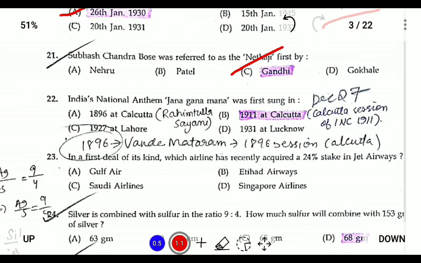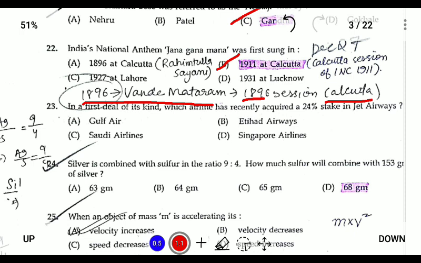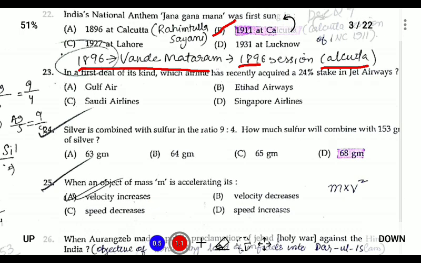Question number 22. India's national anthem Jana Gana Mana was first sung in 1911 at the Calcutta session of the INC, and it was written by Rabindranath Tagore. And the additional information: the national song Vande Mataram was sung in 1896 also at the Calcutta session of 1896.